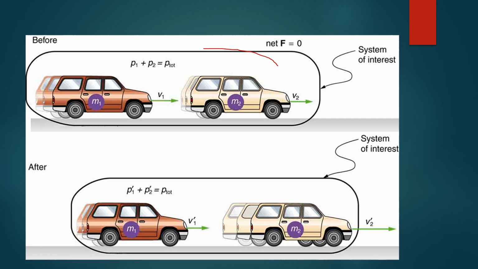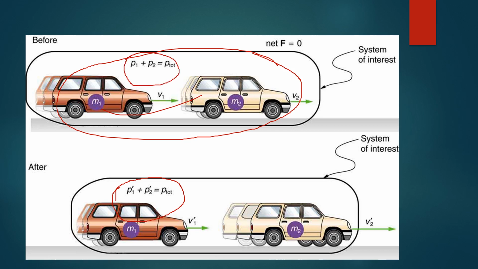Suppose you take this system as an isolated system, where the total momentum before the collision of these two objects m1 and m2 is p1 plus p2 equal to p total. When they collide, after collision their masses remain constant but their velocities change, so their momentum also changes, but still we can see that the total momentum of the system is the same as the total momentum before collision.